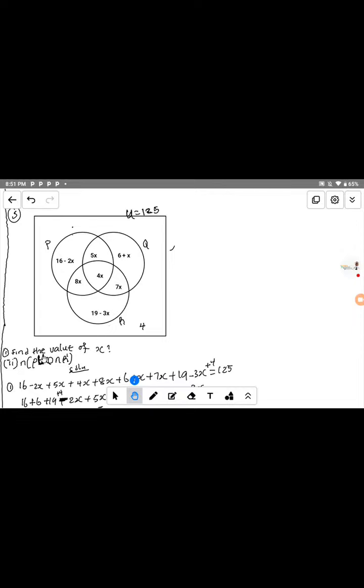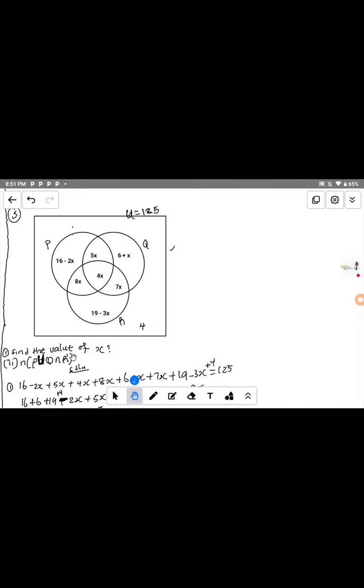Now, this complement means that you remove the elements of R from the universal set. That is the meaning of this word. All the elements that belong to R, you remove from the universal set.